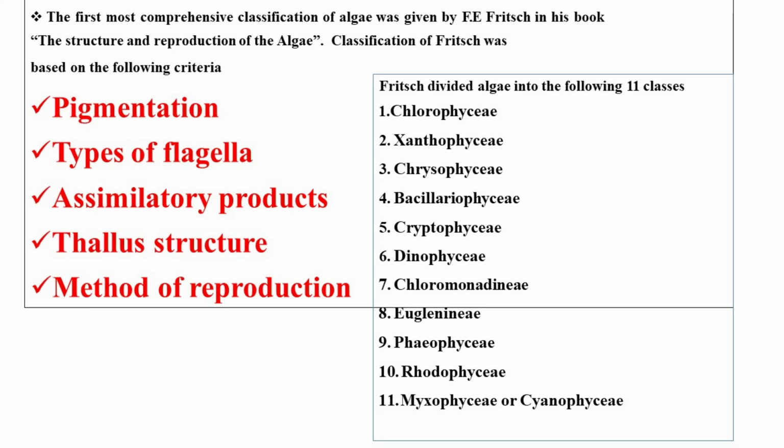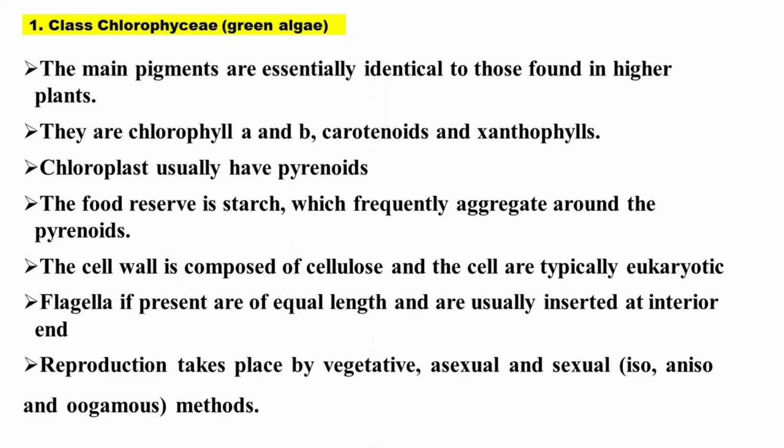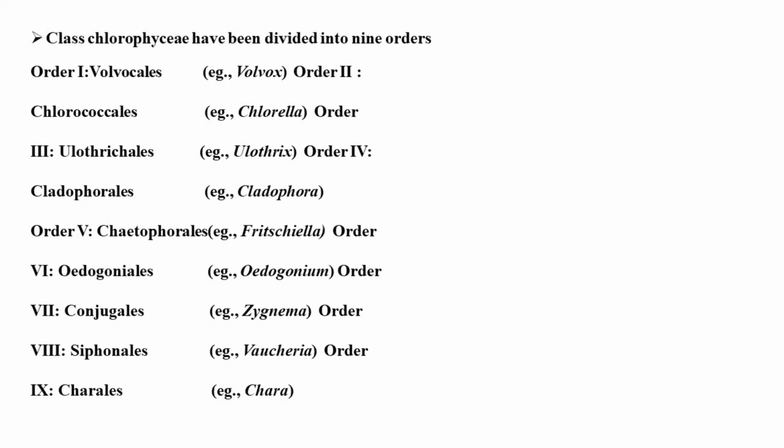Each class is very distinct and has many orders. The 11 classes are as follows: Chlorophyceae, Xanthophyceae, Chrysophyceae, Bacillariophyceae, Cryptophyceae, Dinophyceae, Chloromonadineae, Euglenineae, Phaeophyceae, Rhodophyceae, and Myxophyceae or Cyanophyceae.